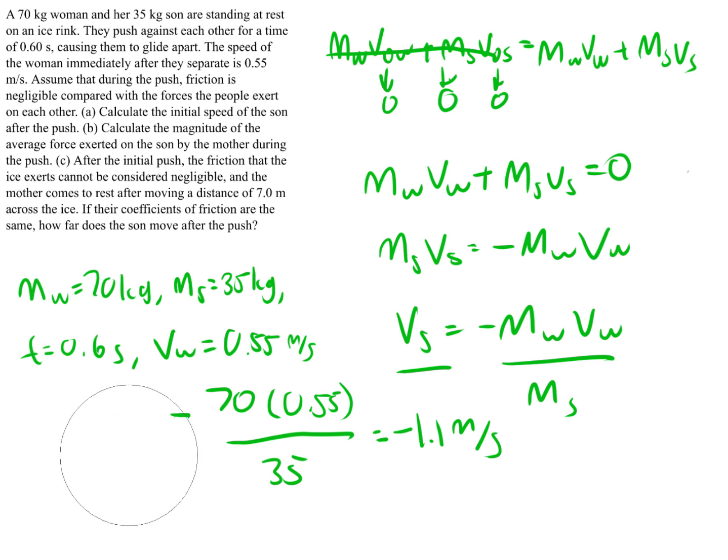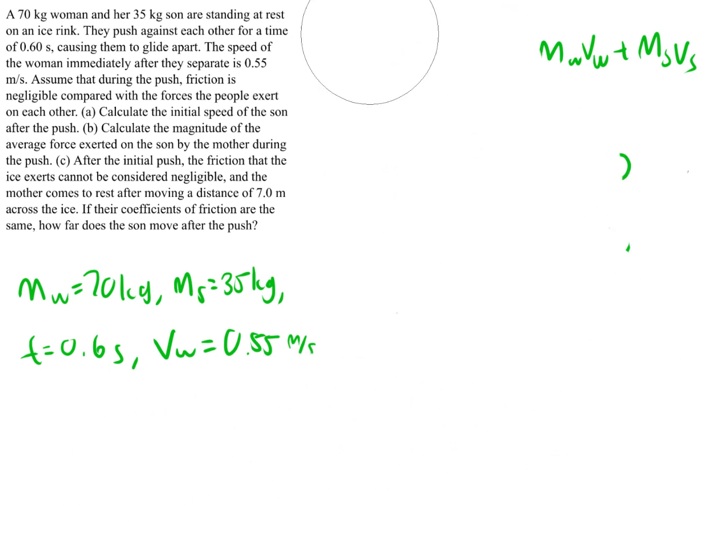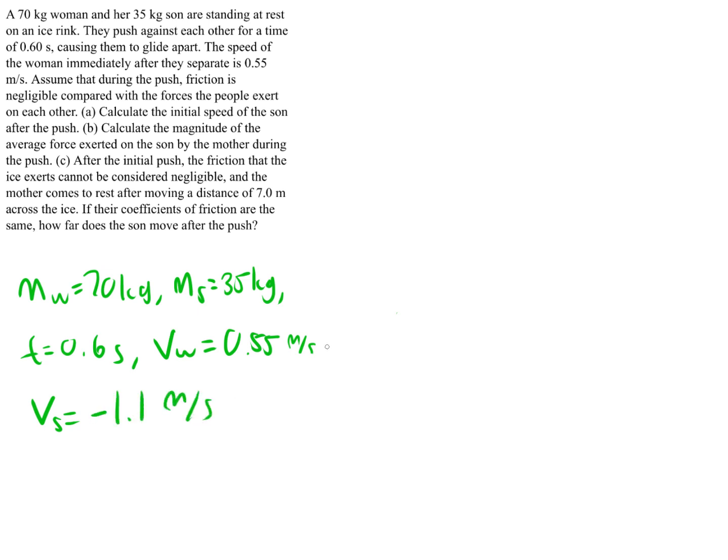So I'm going to rewrite that and clear all of this. So the velocity of the son is equal to minus 1.1 meters per second. And this is negative because he is going the opposite direction as his mother. So if his mother's going to the right, then he's going to the left.